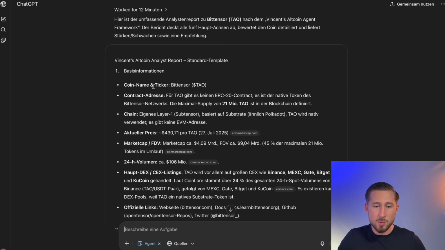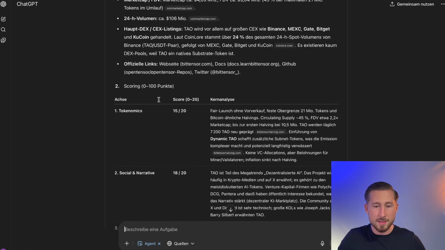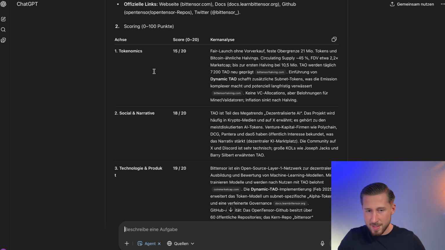What we have at this point, we have a complete altcoin analysis with all the parameters I specified beforehand. We have a complete scoring system that I personally set up based on my own experience, because obviously I have quite a lot of experience in the altcoin sector, and accordingly I developed a comprehensive system, a kind of ranking or scoring system that the agent will later use to operate here. Here we can see the tokenomics, and it's truly impressive how precise the results are, including where all the data and sources are drawn from.